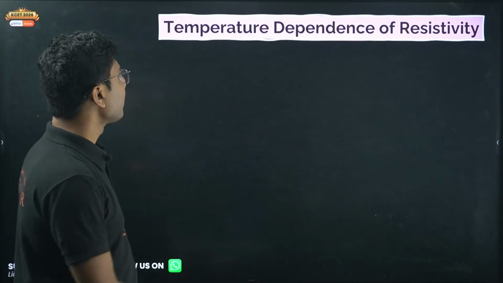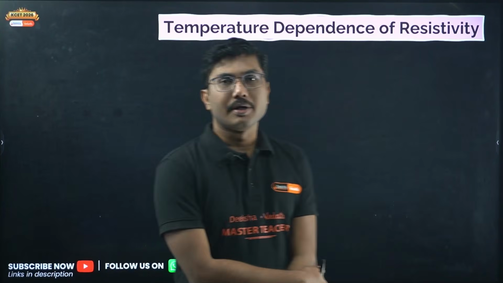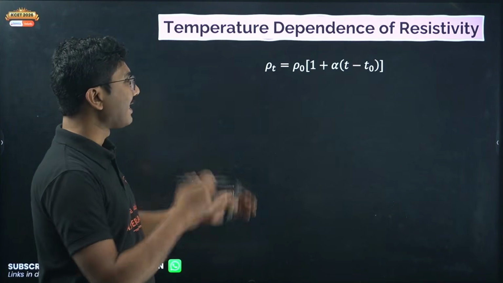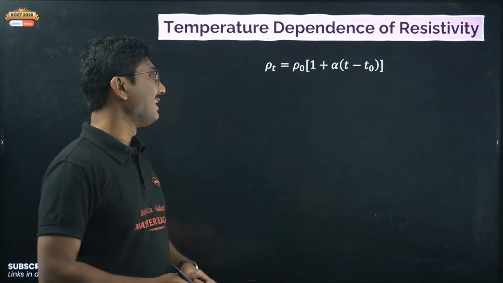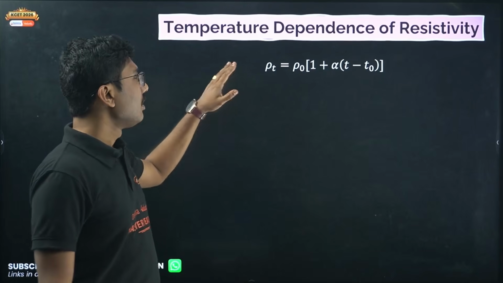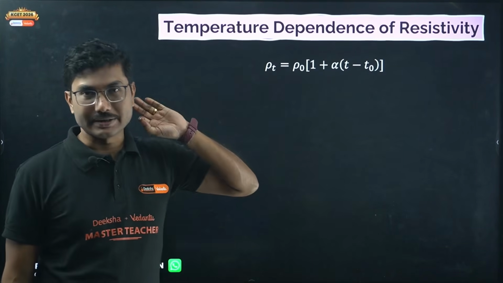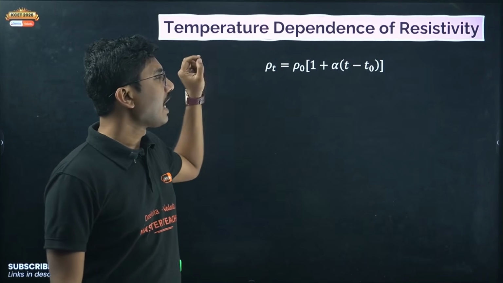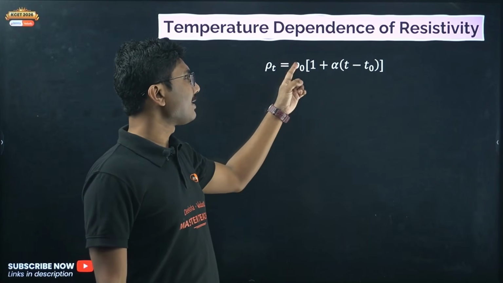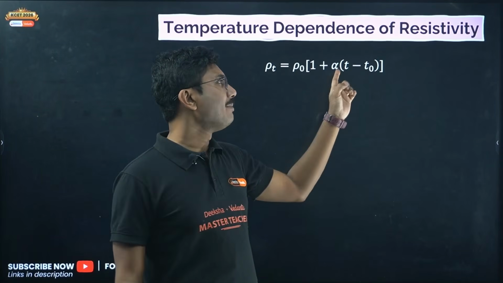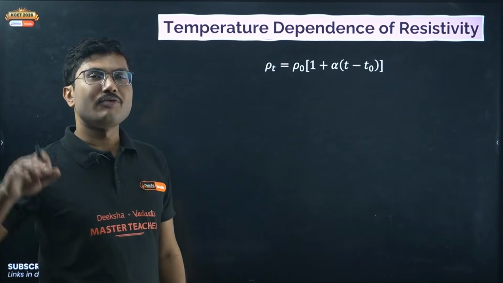Now let's move on to the temperature dependence of resistivity. How does resistivity depend on temperature? At any temperature T, on the Celsius scale, rho T equals rho naught into 1 plus alpha into T minus T naught. Rho naught is the resistivity at 0 degrees Celsius, and rho T is the resistivity at any higher temperature T. T minus T naught is also delta T. The same formula is applicable for resistance as well.